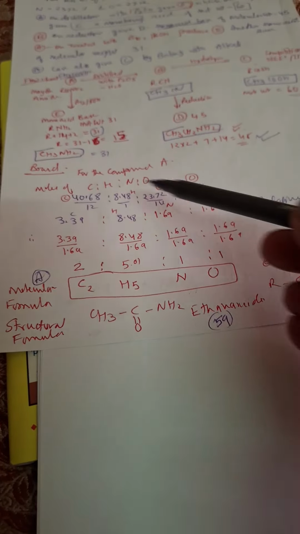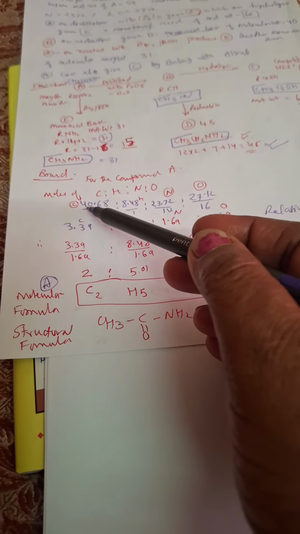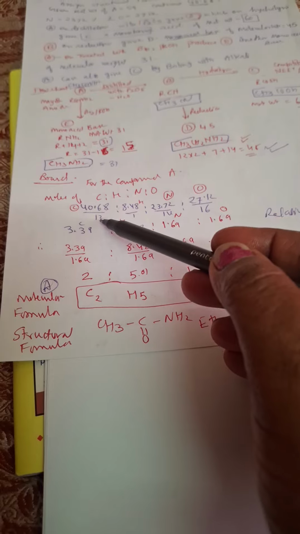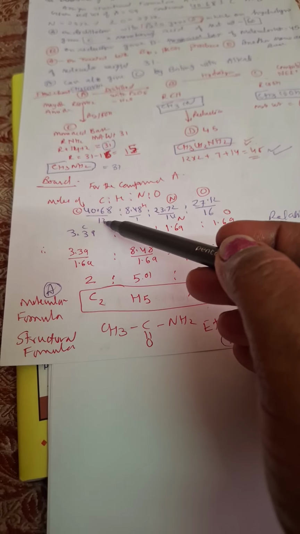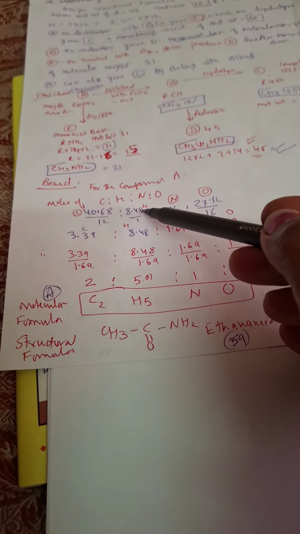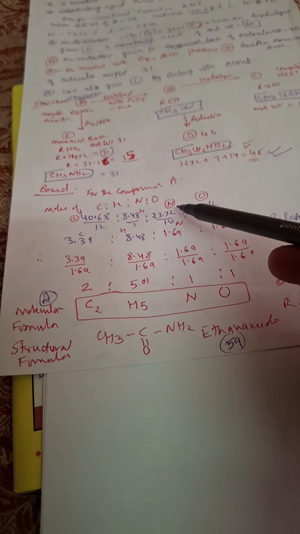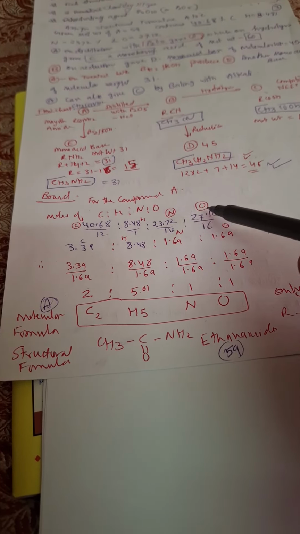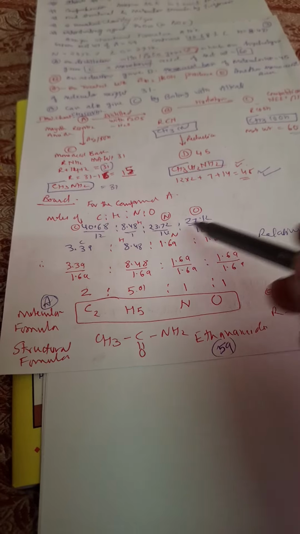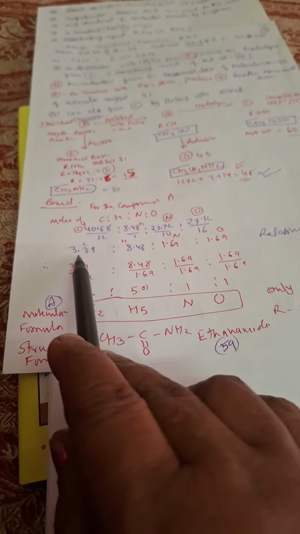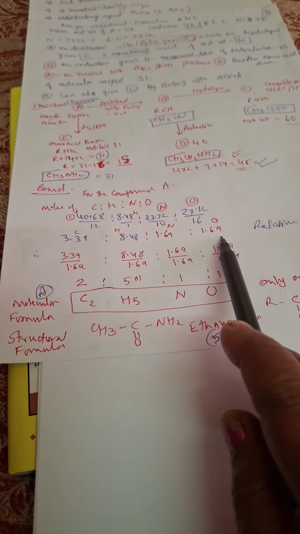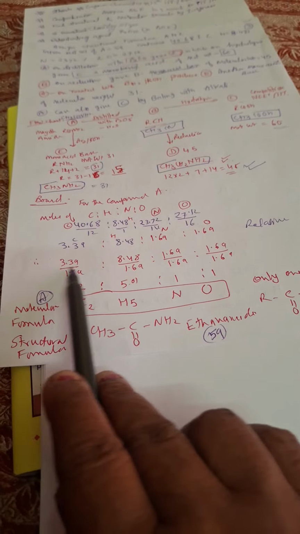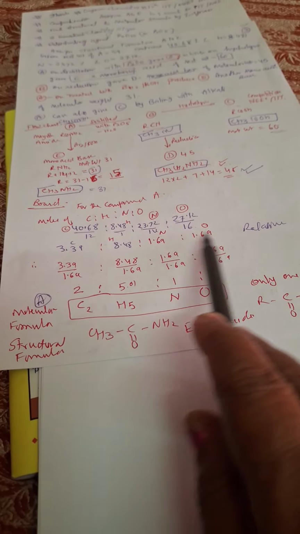Now it is very easy for you to do. Carbon percentage 40.68 divided by 12, the atomic weight, 8.48 divided by 1, 23.72 divided by 14. All of them are atomic weights. 27.12 divided by 16. So calculating, the answer will be 3.39. Write down the data. Now divide all these by the least number, 1.69.